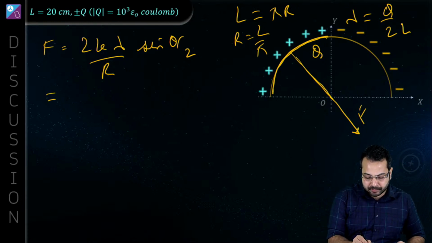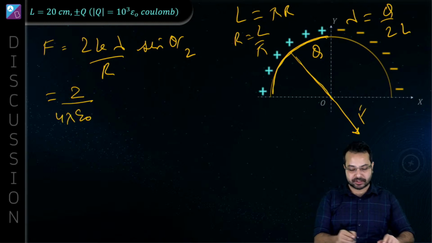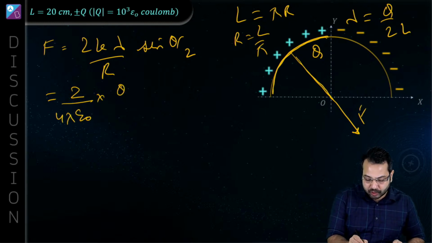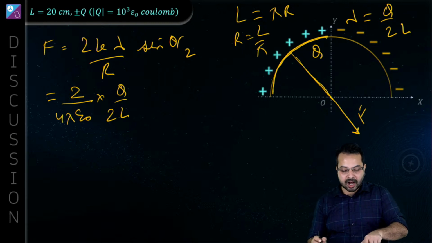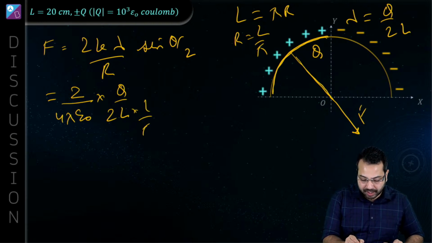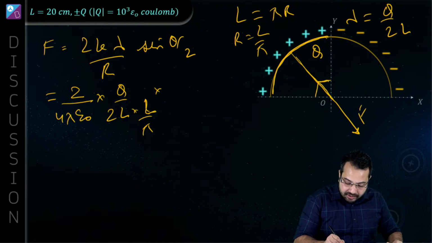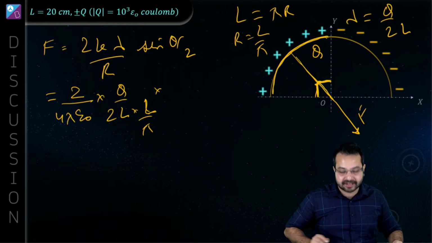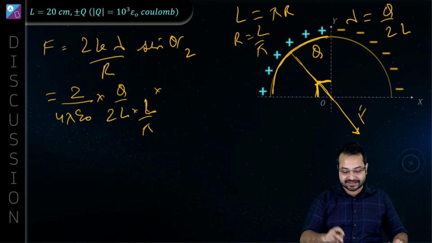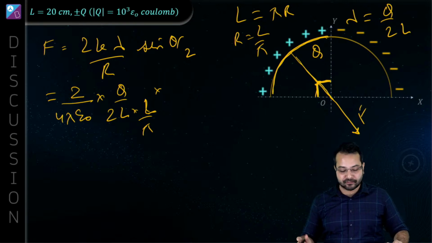So this is going to become 2 upon 4 pi epsilon naught. So k is 1 upon 4 pi epsilon naught. Then lambda I'm going to substitute Q upon 2L. Then r I'm going to substitute L upon pi. And then sine theta by 2. What is theta over here? What is the angle subtended? Remember, theta is the angle subtended. It is 90 degree. What is half of 90 degree? 45 degree.